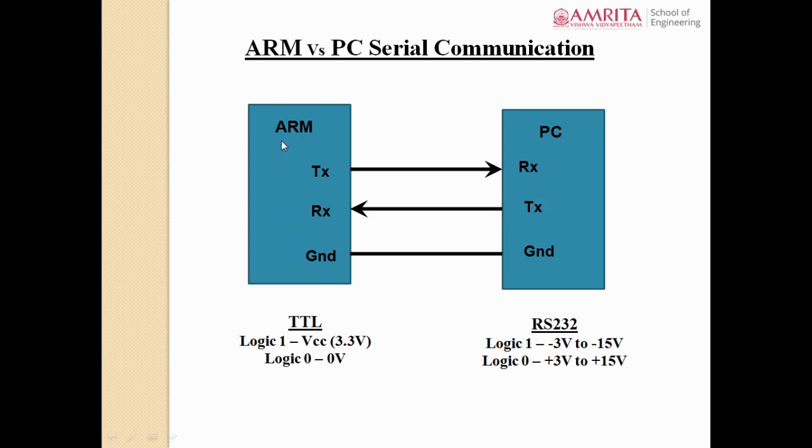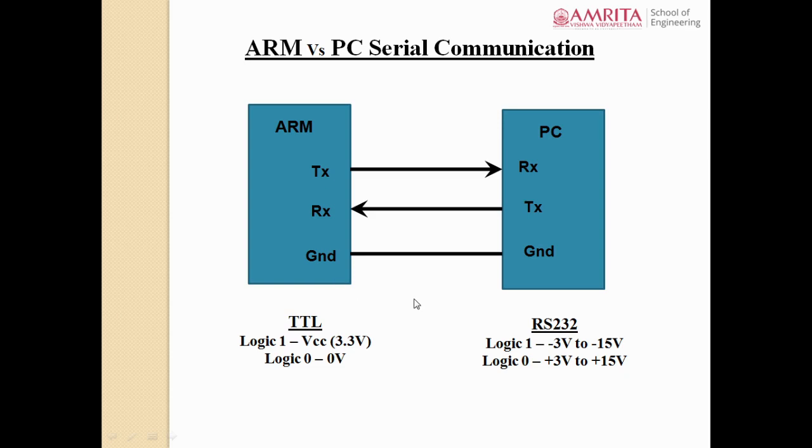Then the ARM sends and receives data in the TTL standard, while the PC sends and receives in the RS-232 standard. So when you try to send or receive data between these two blocks operating in different standards, what will happen? The data transmission and reception will not be proper, because it is something like two different persons talking in two different languages. Both of them can't understand each other because they are operating on two different standards.